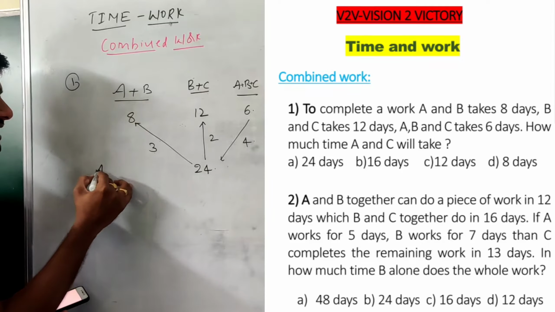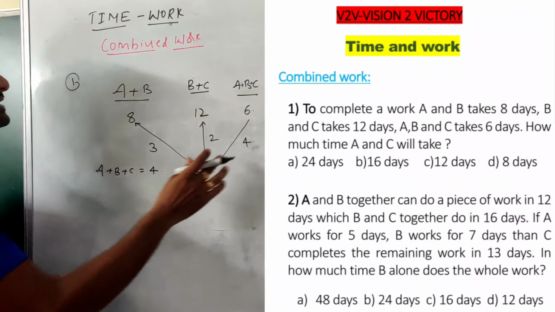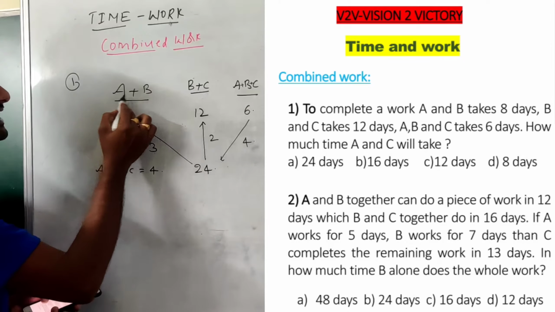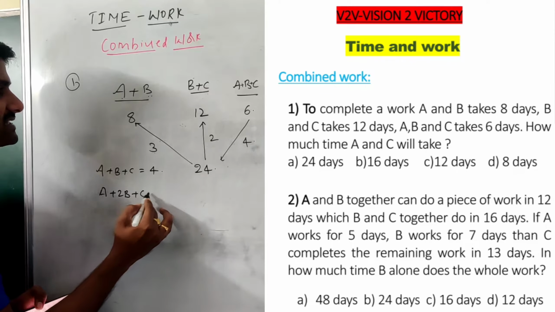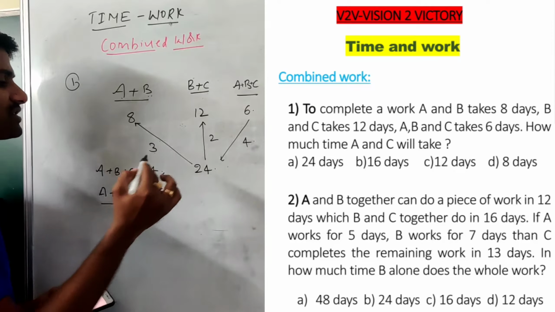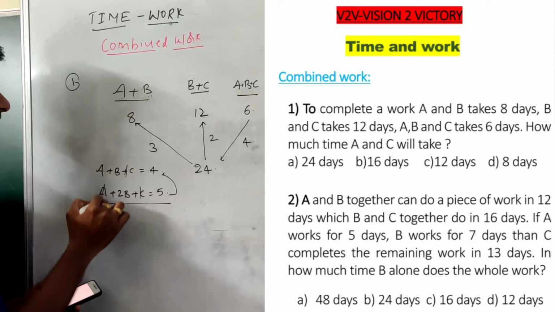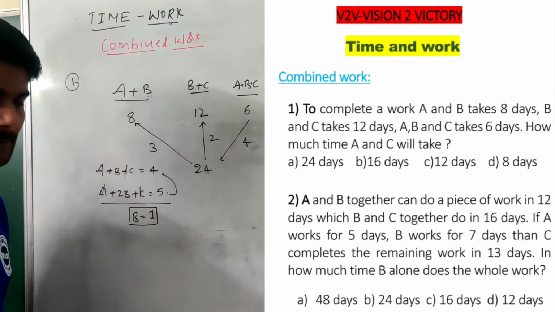Now see the equation. ABC per day do 4 units. Then A plus B and B plus C together give A plus 2B plus C, which is 5 units. If we subtract the ABC equation from this equation, we are left with the B value. B is 1 unit per day.